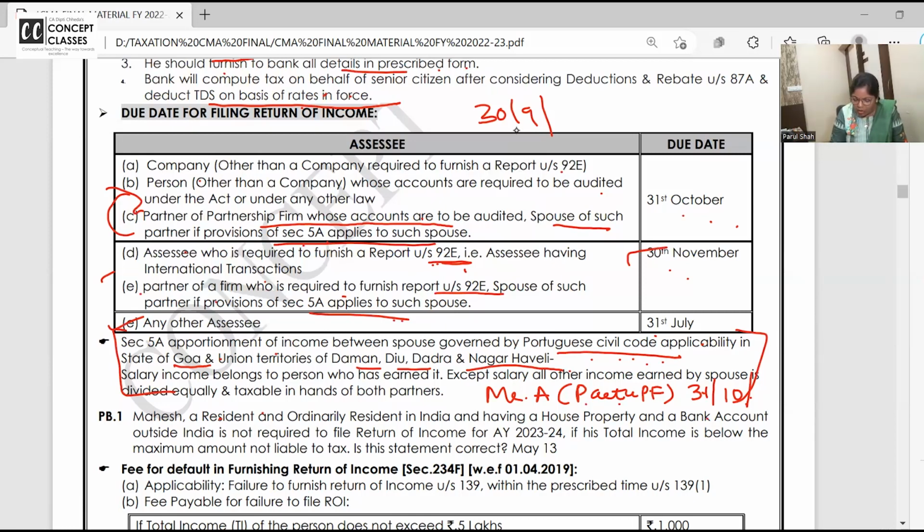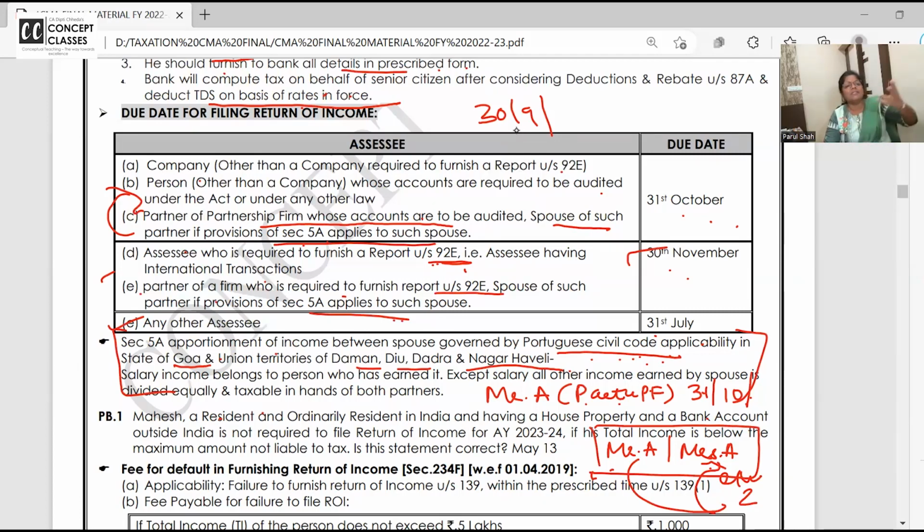But as we said, according to the Portuguese Civil Code, Mr. A and Mrs. A, who is a housewife or has some other source of income, she takes some creativity classes and all. So Mrs. A's income and Mr. A's income are clubbed, put together, other than salary. Then divide by 2, half is taxable for Mr. A, half is taxable for Mrs. A. So Mrs. A cannot file the return unless Mr. A gets his remuneration from the partnership firm and it is divided into 2.